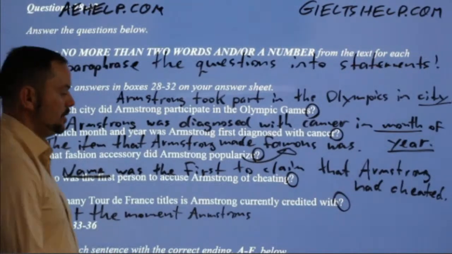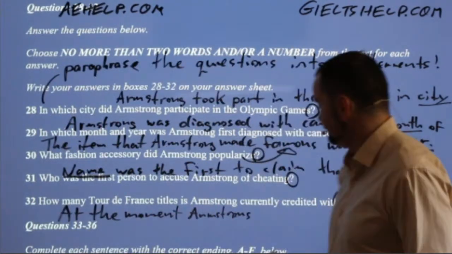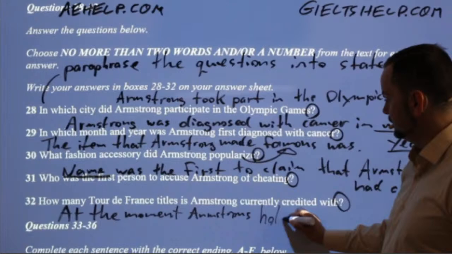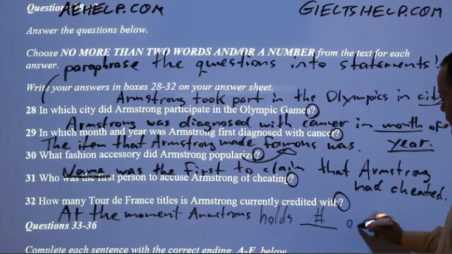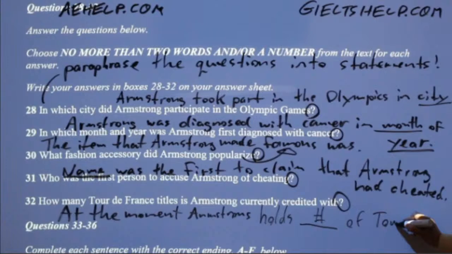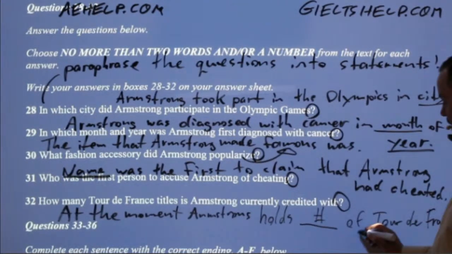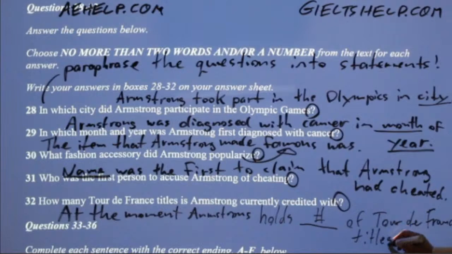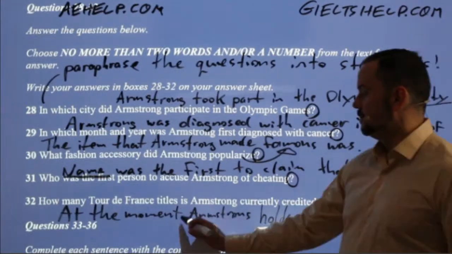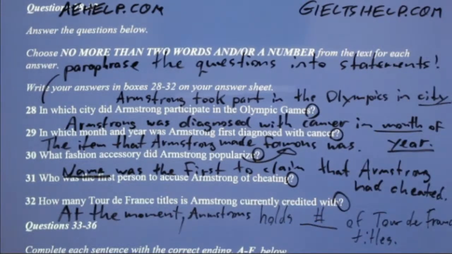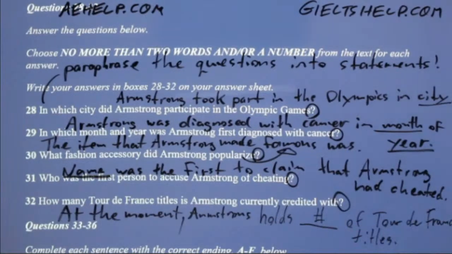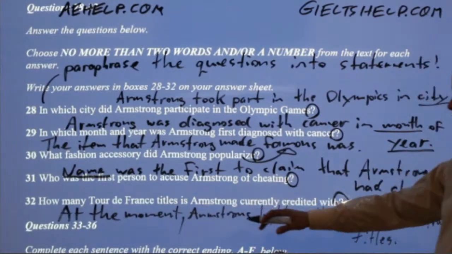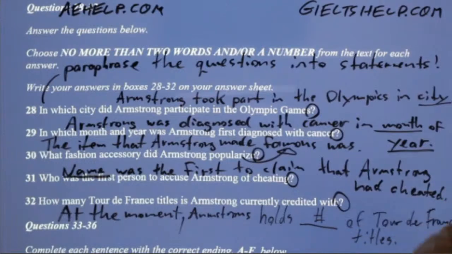So at the moment, Armstrong holds number of Tour de France titles or championships. So at the moment, comma, because it's a time expression, Armstrong holds this number of Tour de France titles. How many Tour de France titles is Armstrong currently credited with?